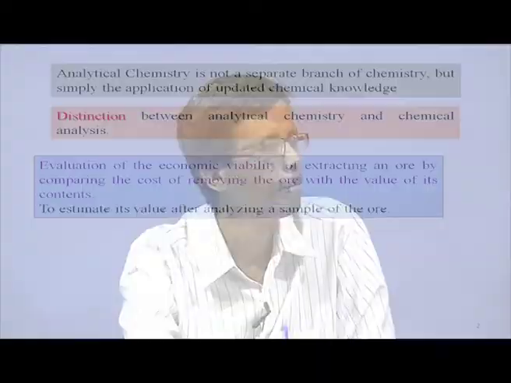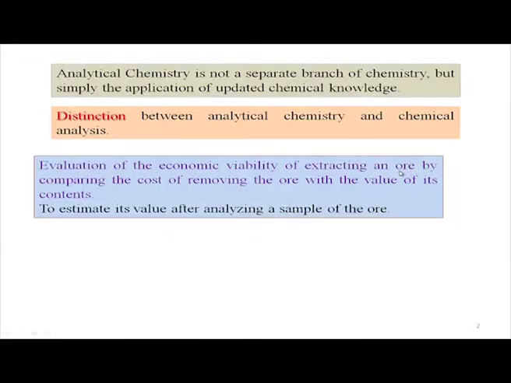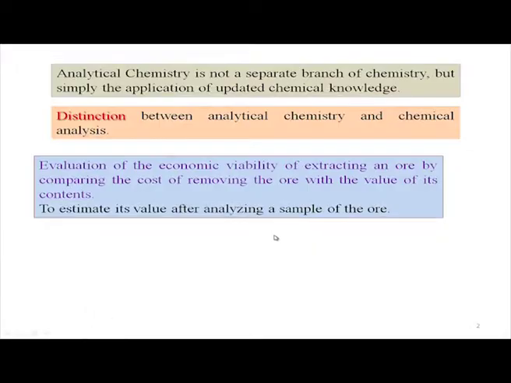Sometimes the steel sample can be a high-end steel sample. So how can a metallurgical engineer evaluate the economic viability, whether he or she can use that particular ore for the production of an iron sample initially, and after that the iron sample can be utilized for steel production?